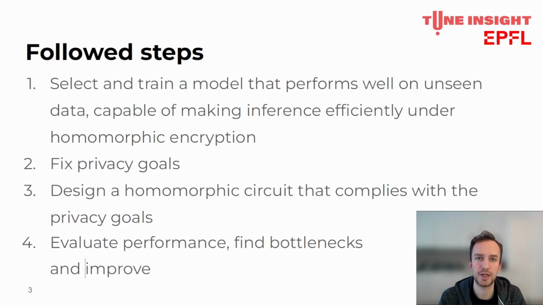We approached this challenge in 4 steps. The first one was to find a model with a good balance between being able to perform well on unseen data and being friendly to homomorphic encryption. We then fixed privacy goals and designed a homomorphic circuit that complied with those goals. Finally, we iterated over the performances and accuracy, finding the bottlenecks and improving them. I will now let Thierry present how the model was selected and trained.